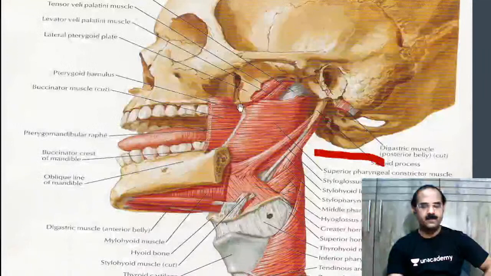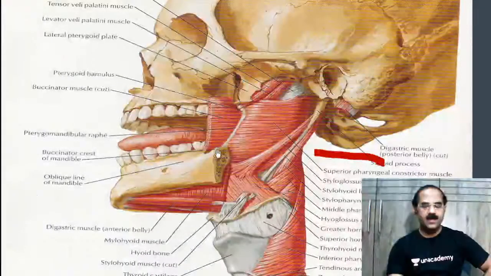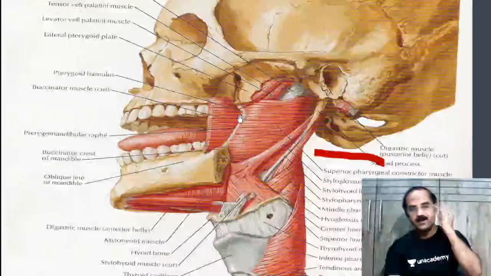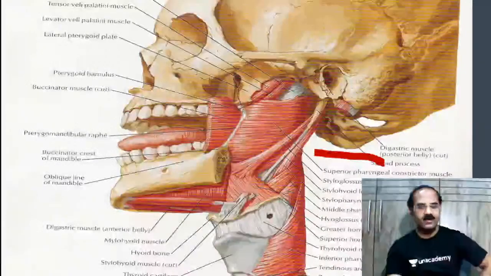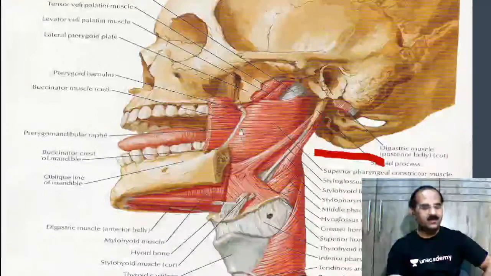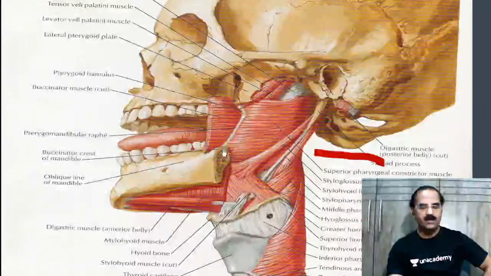Don't read anything. This is the pterygoid plate. That's the pterygoid plate here, and that's the mandible here. So what's this? This was an AIIMS visual some years back. Yes, my child, tell me fast. What is this? From the pterygoid plate to the mandible. This is the pterygomandibular raphe.